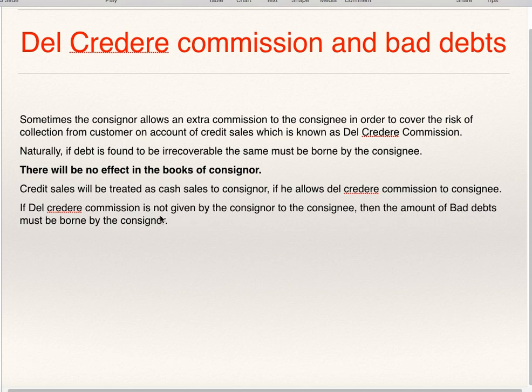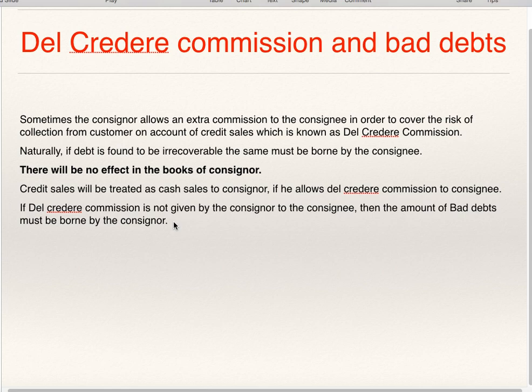If del credere commission is not given by the consignor to the consignee, then the amount of bad debts must be borne by the consignor. The consignor gives del credere commission to the consignee, and the reason for giving this commission is that the consignee will take the responsibility of credit sales.